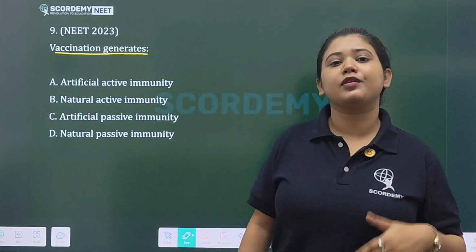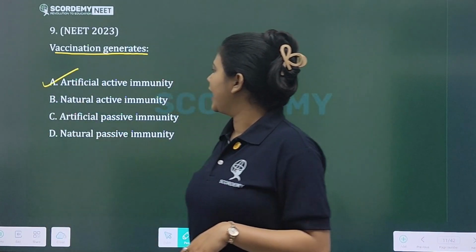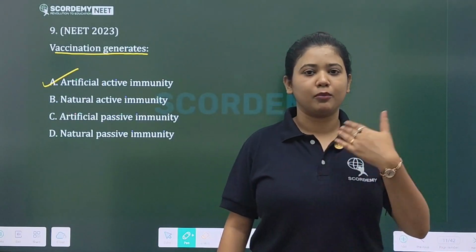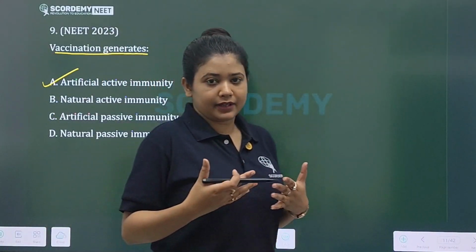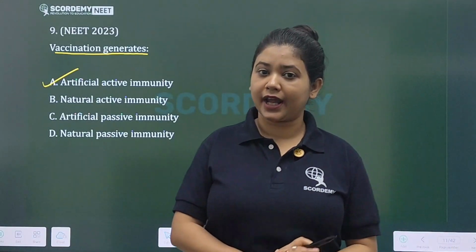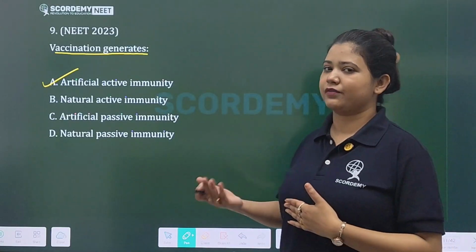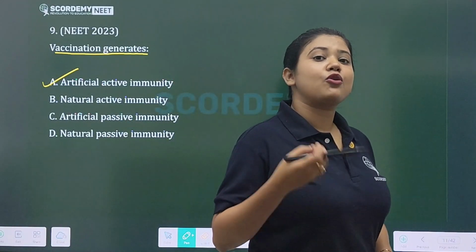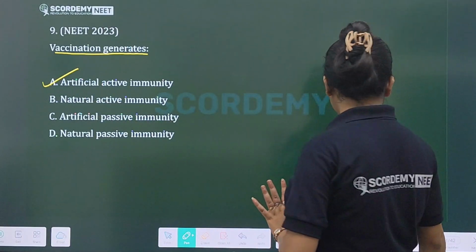Now what type of immunity will this be? This will be artificial active immunity, since it was introduced artificially to your body, and the immunity that you showed was active in nature. It is active because first your memory cells are made. Why is a booster dose given? Why do you take a booster dose of vaccination? To strengthen the memory, to make your memory strong, a booster dose is given. This is your artificial active immunity.